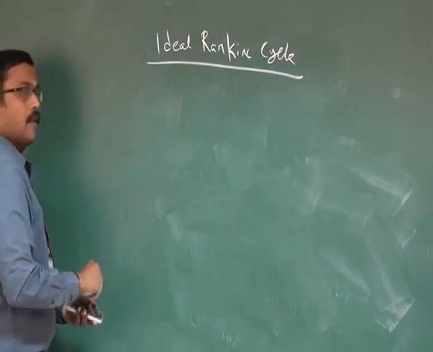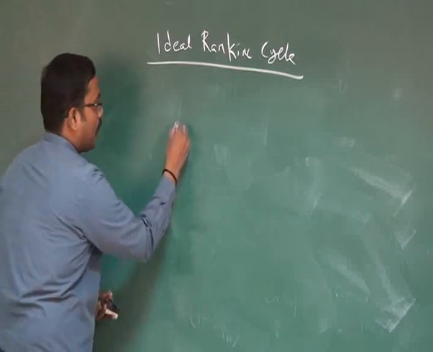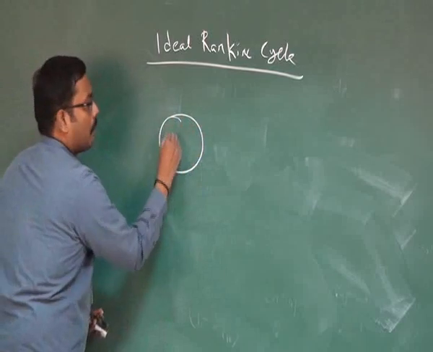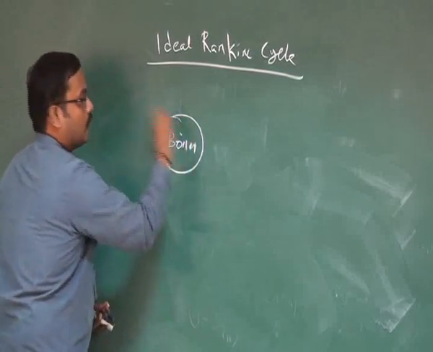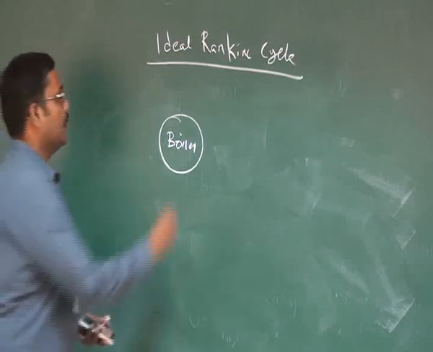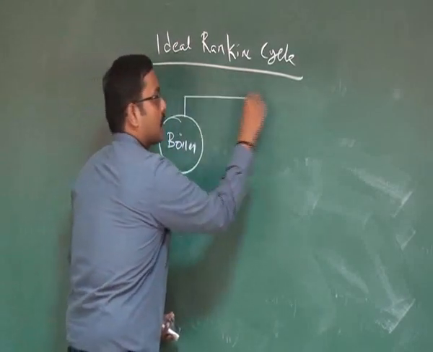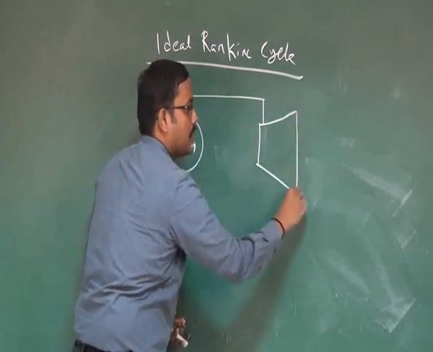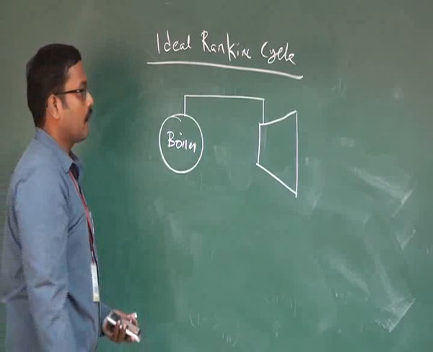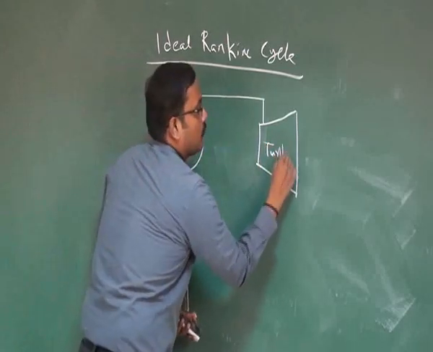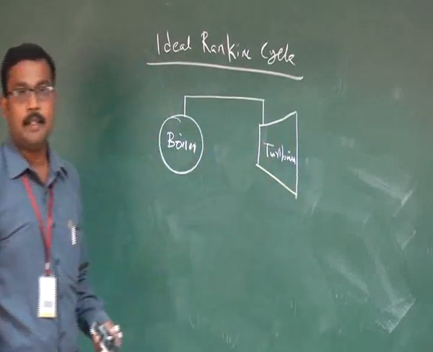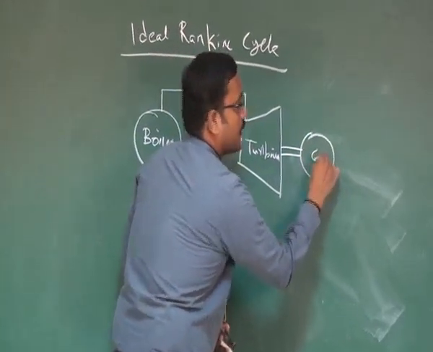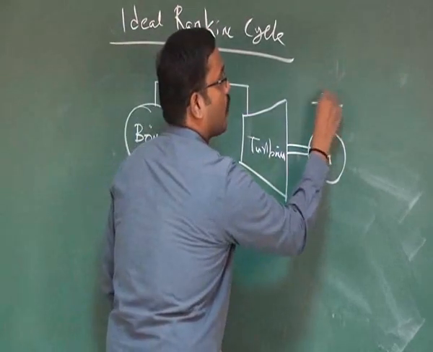So the first component is the boiler. In thermodynamics, the circle represents the boiler. Then the next element is the turbine, which is connected near to the boiler. The turbine, particularly we are using a steam turbine. The turbine is coupled with an electric generator from which we can get the power output.